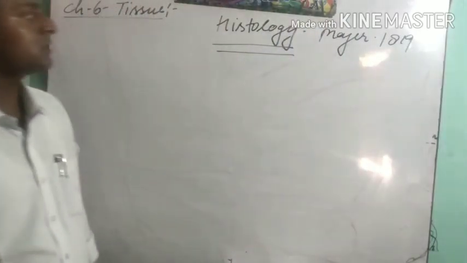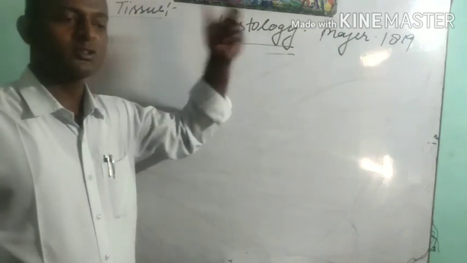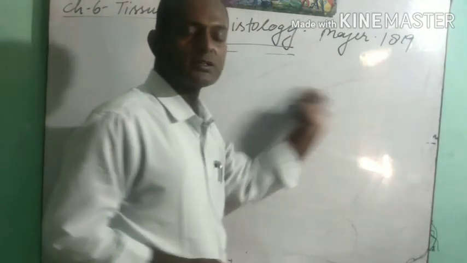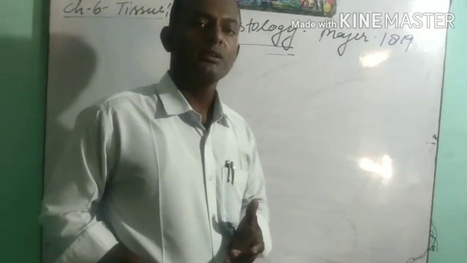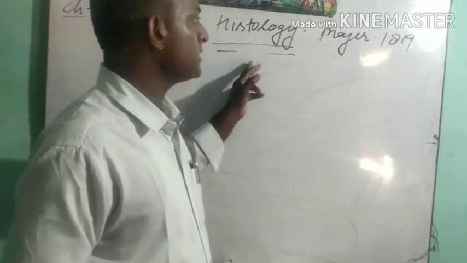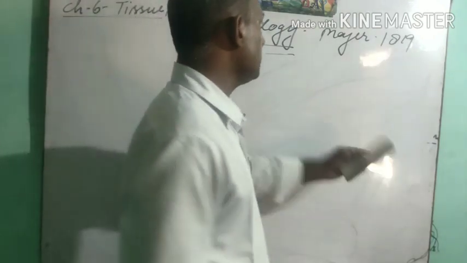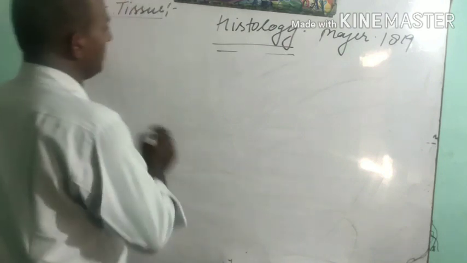He coined the term histology. Understood, students? The branch of science in which we study tissue is known as histology, and it was coined by scientist Mayer. Now we have to discuss plant tissue first.